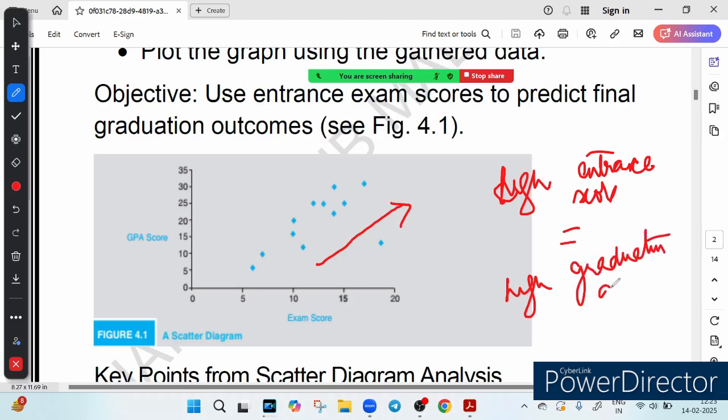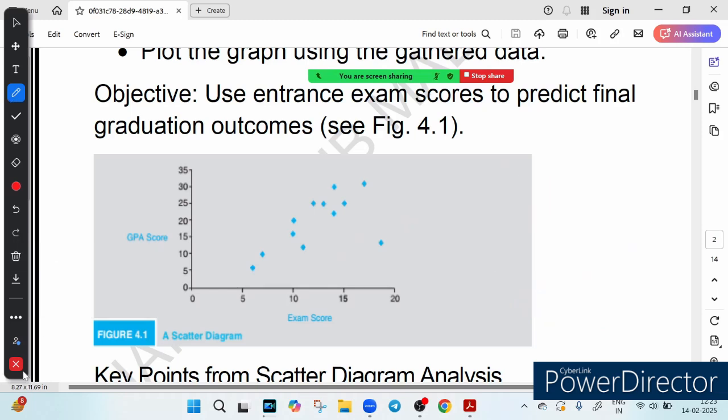High graduation GPA, right? Clearly, in this case we can say that. So do you think entrance score alone decides the final result, or are there other factors? Let's discuss in the comments. I hope this makes your concept clear. So that is the relevance of the scatter diagram.